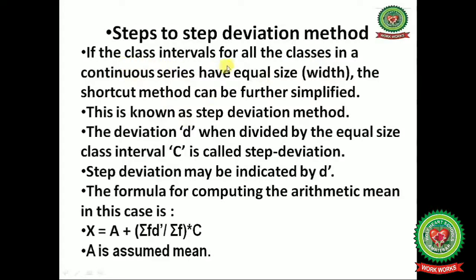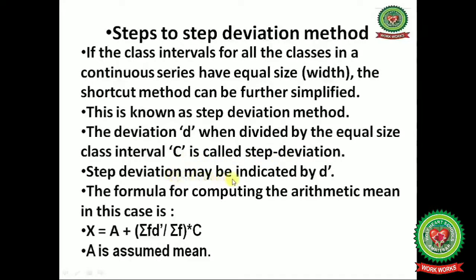Now next are the steps of the step deviation method. If the class intervals for all the classes in a continuous series have equal size, that is width, the shortcut method can be further simplified. This is known as the step deviation method. The deviation, that is d, when divided by the equal class interval size, that is C, is called step deviation.